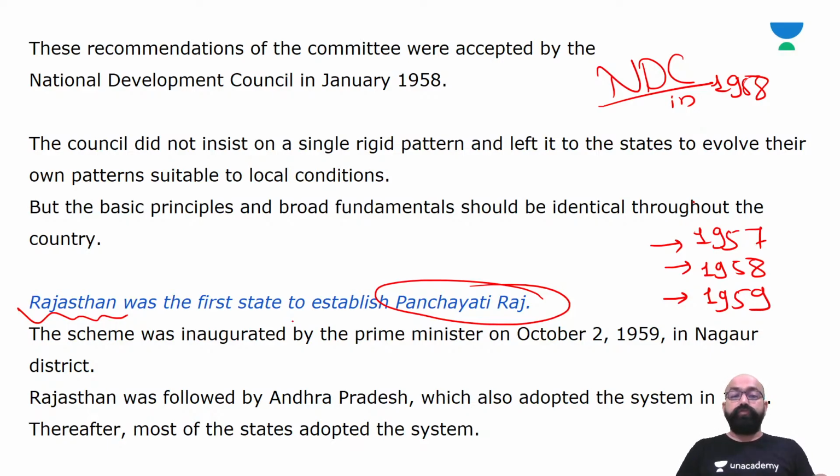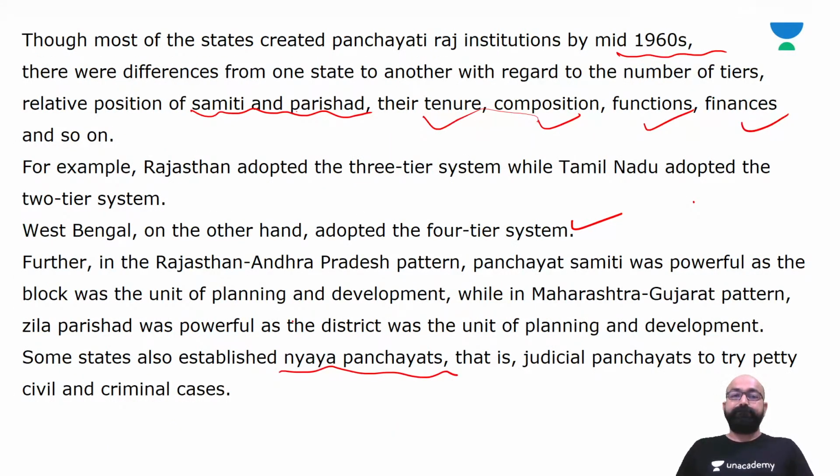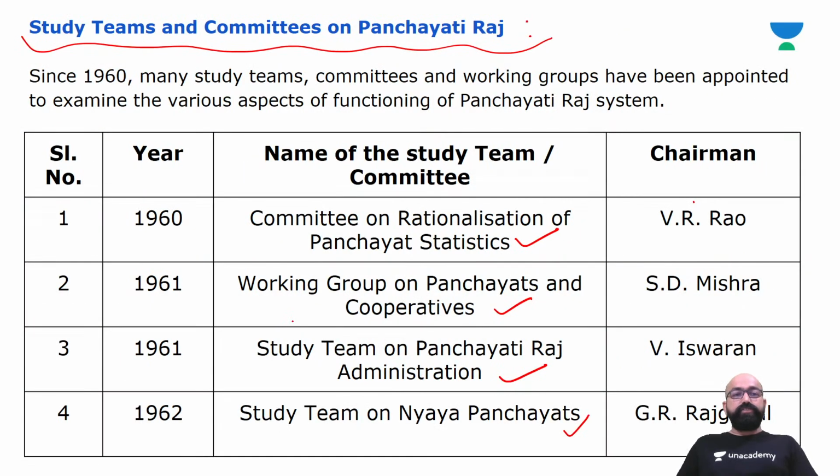Rajasthan was the first state to establish Panchayati Raj. By the mid-1960s, most of the states adopted the Panchayati Raj system in their governance. And then we covered various study teams and committees on Panchayati Raj from 1960 onwards.